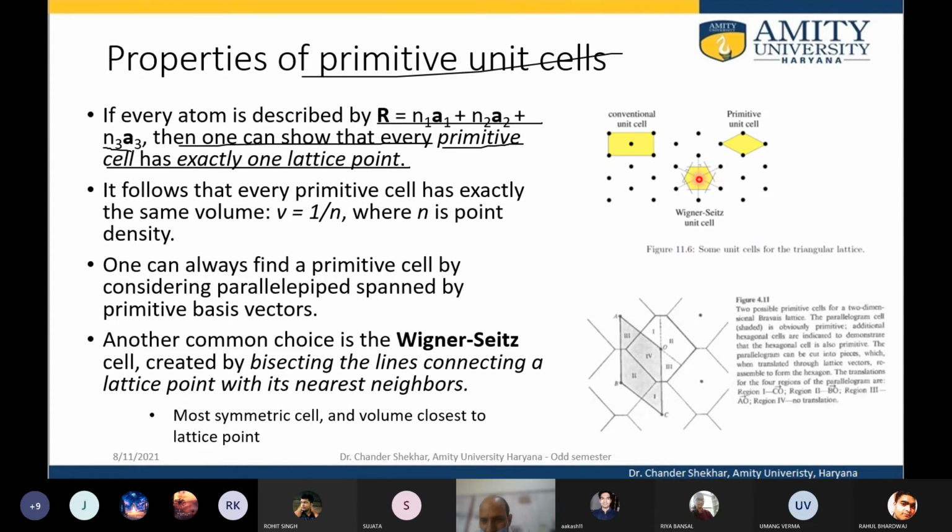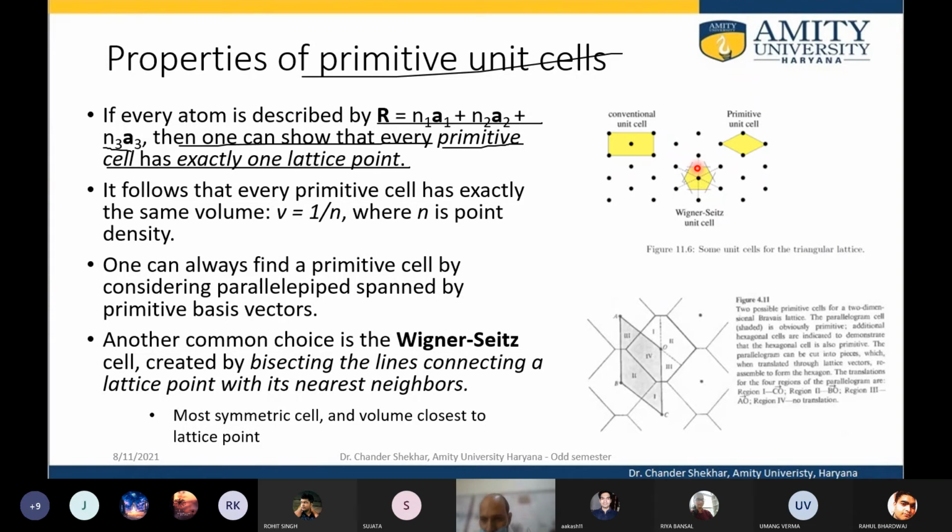For example, this central atom has 6 neighbors, I mean 3 pairs, connected by lines, and between the center and each external atom there is a perpendicular drawn.